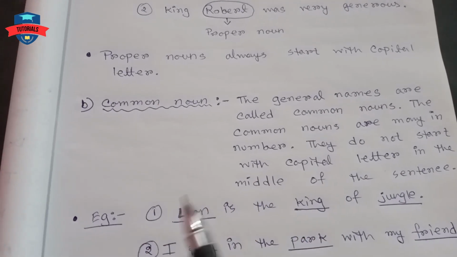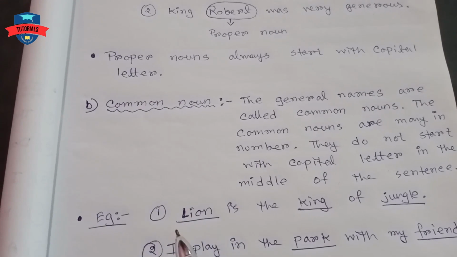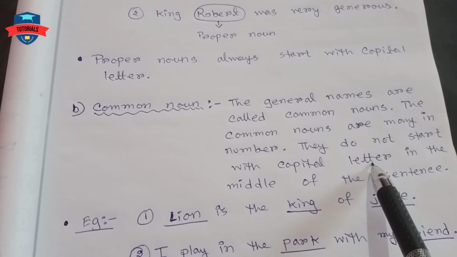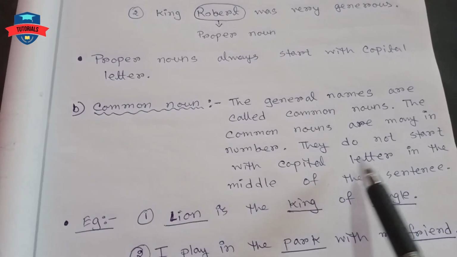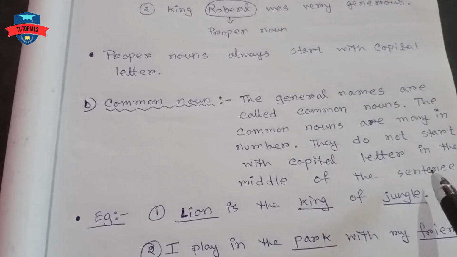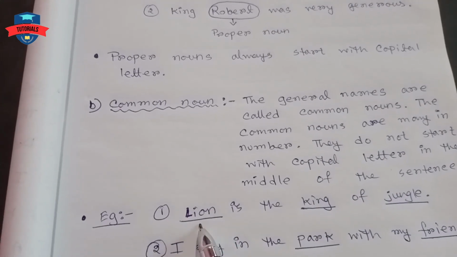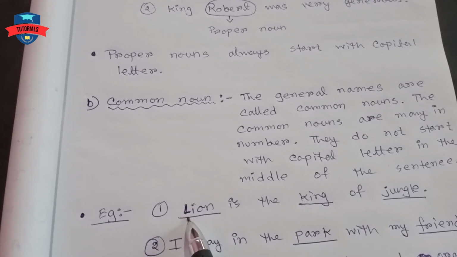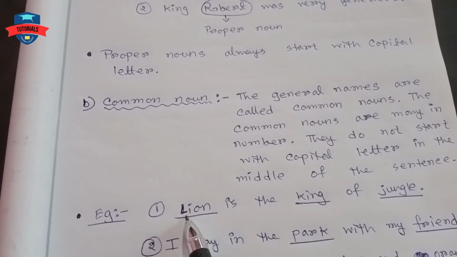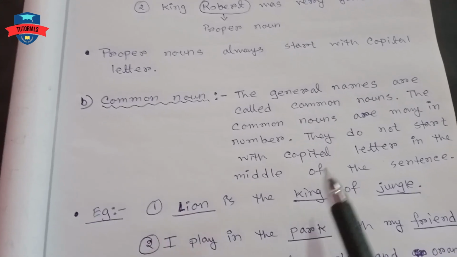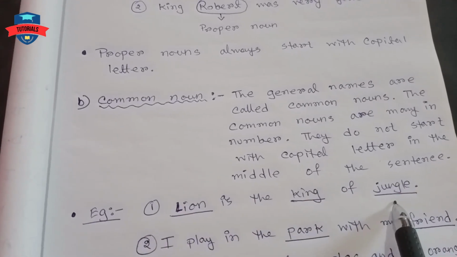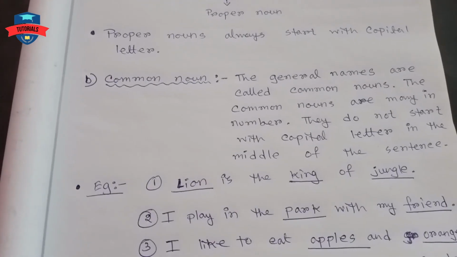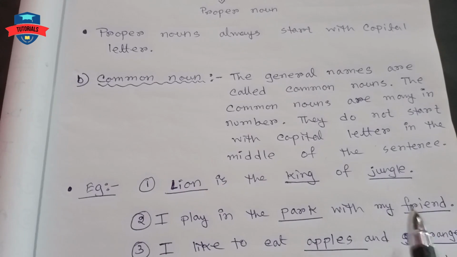Now you can ask me why in lion, L is capital? As I told, common noun never starts with capital letter in the middle of the sentence. Here lion is the beginning word of the sentence. So L is the beginning letter of the sentence. That's why this is capital. But if we write lion in the middle or at the end of the sentence, we do not use the capital letter.